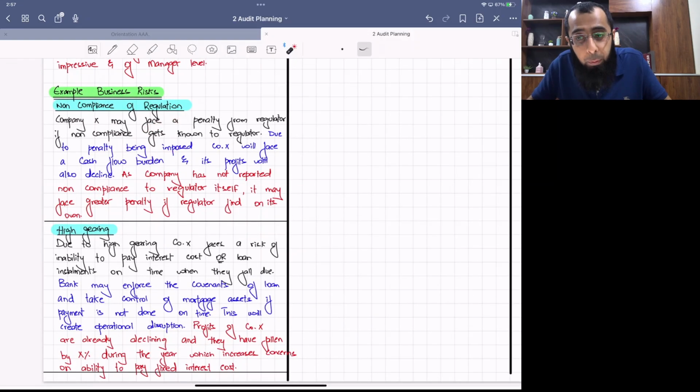Whenever you write a business risk, you are getting marks for commercial acumen in the professional skill head. You get marks for communication when you give headings and you use proper wording. You get marks for analysis and evaluation when you relate it to the scenario in good manner. You get marks for judgment when you have the ability to pick up the significant risk. So I have made sure that you have covered all of the things.